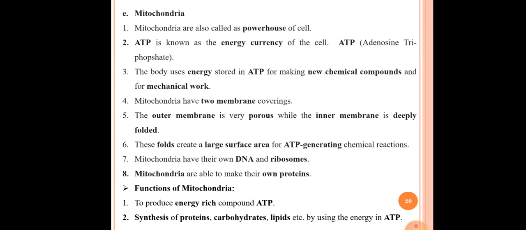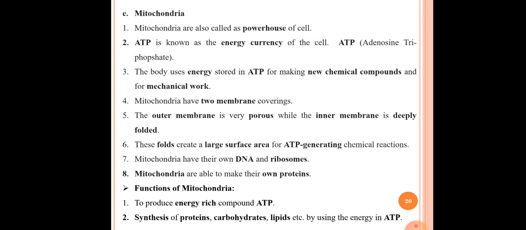The fifth point here is the outer membrane is very porous while the inner membrane is deeply folded. In case of mitochondria, the outer membrane is continuously present and it is porous, and the inner membrane is deeply folded from inside. The sixth point is these folds create a large surface area for ATP generating chemical reactions. Inside the mitochondria, different ATP generating chemical reactions occur, and these require a much larger surface area, which is provided by the folds of the inner membrane.